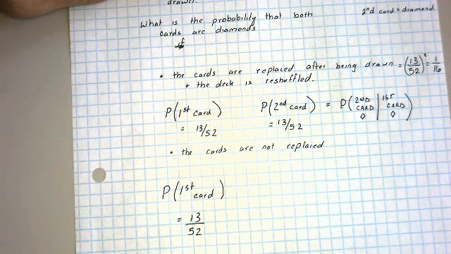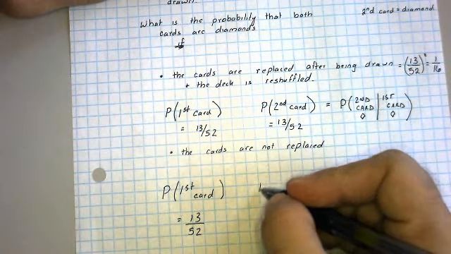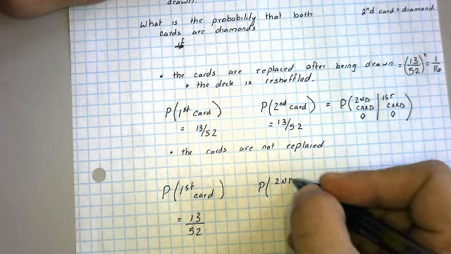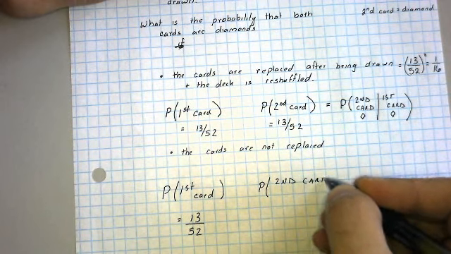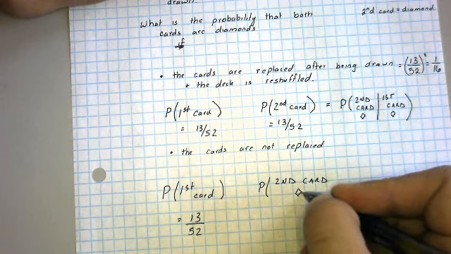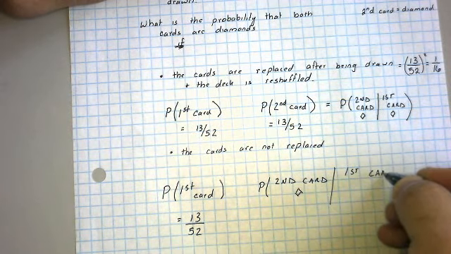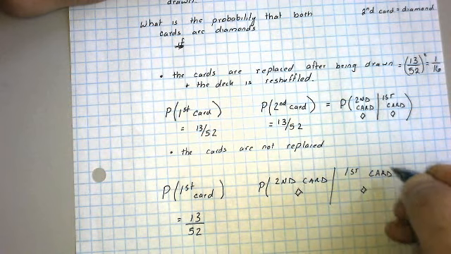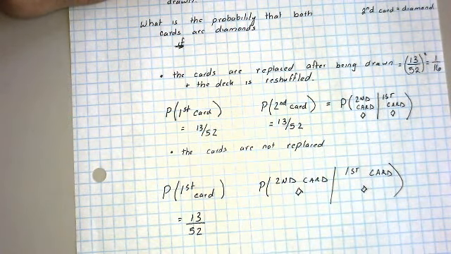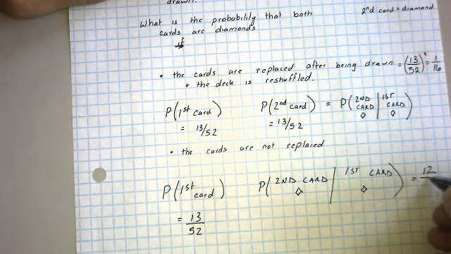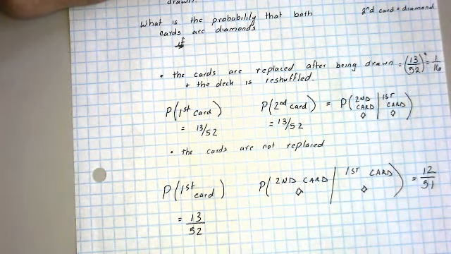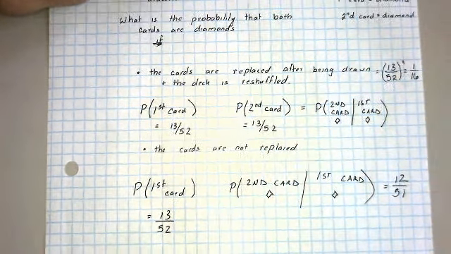So the probability that the second card is a diamond, given that the first card is a diamond, would now no longer equal 13 out of 52, it would equal 12 out of 51. And the reason that changed from the previous problem is because in this case I am not replacing the card.